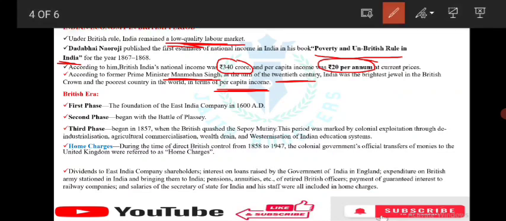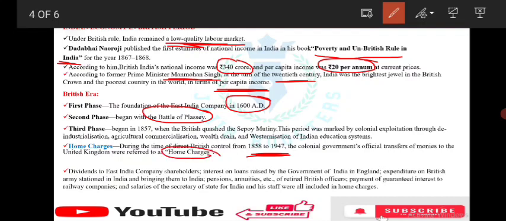British era. There are 3 phases. The first phase, the foundation of East India Company in 1600 AD. The second phase is Battle of Plassey. And the third phase began in 1857 when the British quashed the Sepoy Mutiny. This period was marked by colonial exploitation through deindustrialization, agriculture commercialization, wealth drain, and westernization of Indian economy. Home charges. During the time of direct British control from 1858 to 1947, the colonial government's official transfers of monies to the UK were referred to as the home charges.